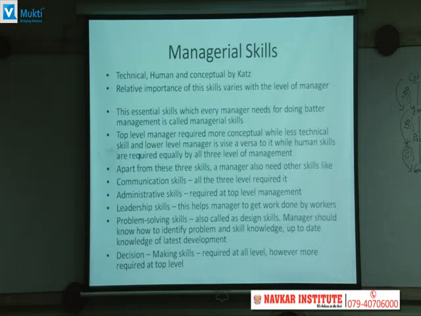Then there is a leadership skill. Leadership skill is the ability to influence human behavior. A manager requires leadership skill to motivate the workers. This skill helps the manager to get work done through the workers. Then problem solving skill, that is also known as the design skill.